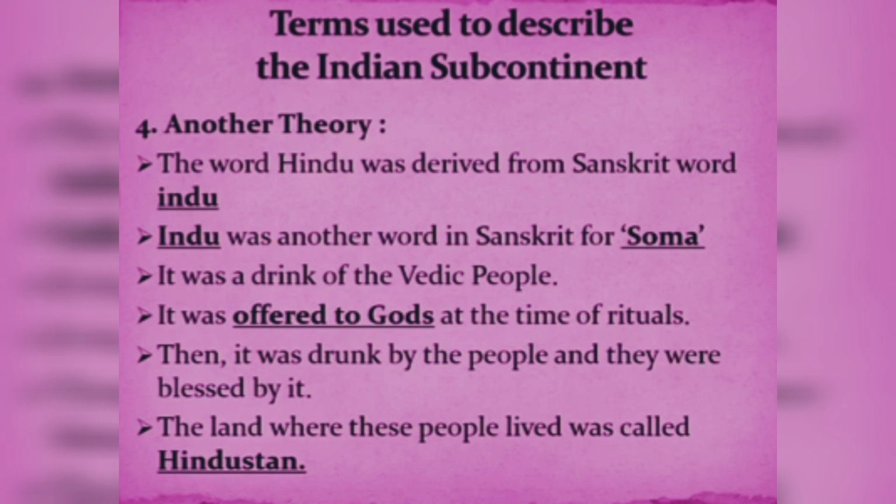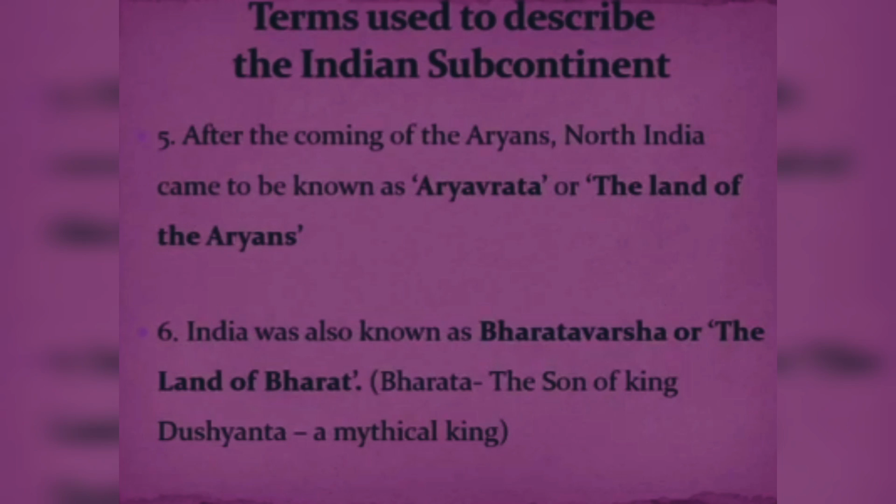The next theory says the word Hindu was derived from a Sanskrit word, Indu. Indu was another word in Sanskrit for Soma. Soma was a drink of the Vedic people, and that drink was offered to the gods at the time of rituals, worship, or puja. After offering the worship and prayers and performing the rituals, this drink was drunk by the people and they were blessed by it.